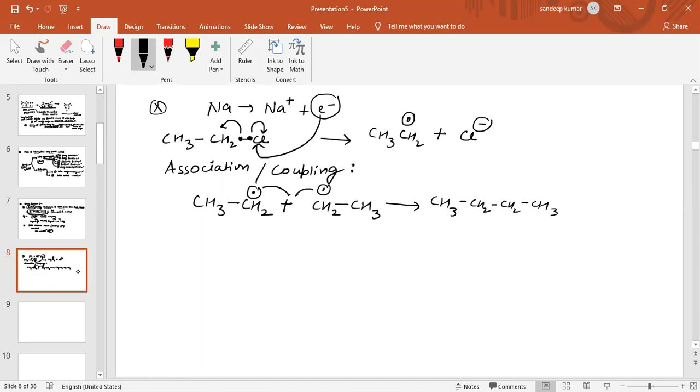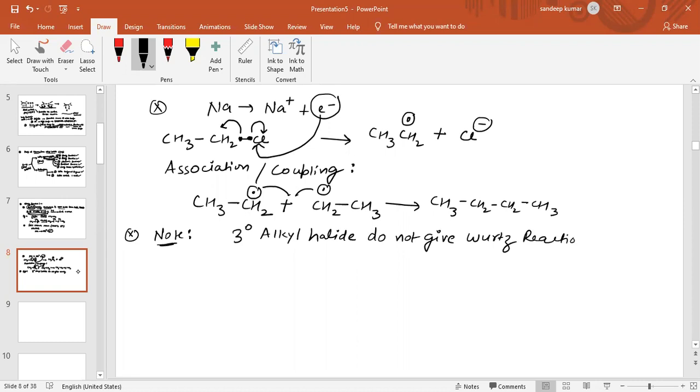See, one note which you people have to write, this is very important. We do not use 3-degree alkyl halide. 3-degree alkyl halide does not give Wurtz reaction.